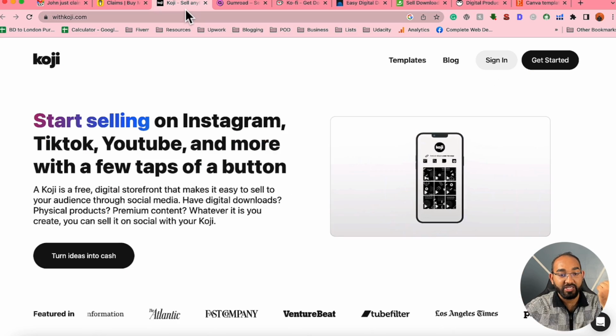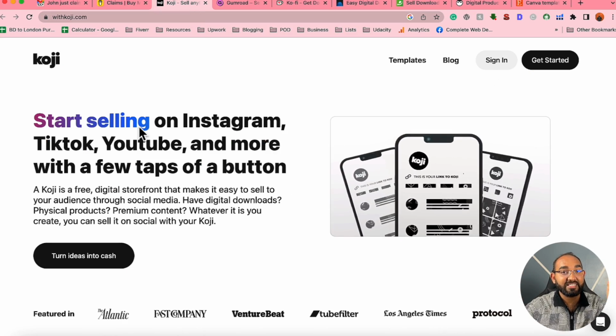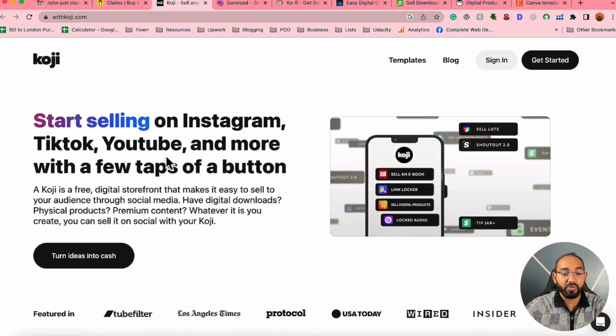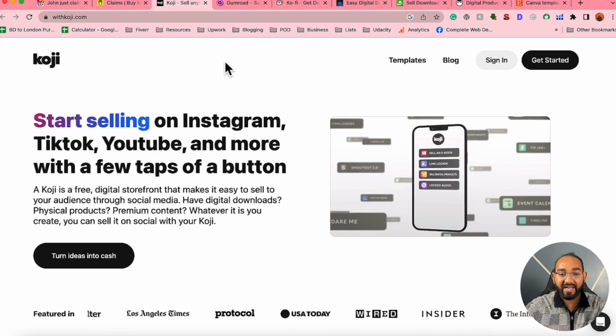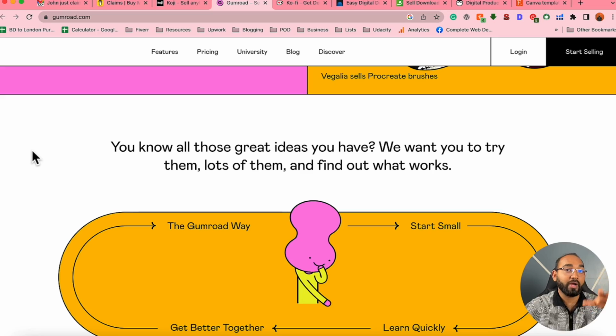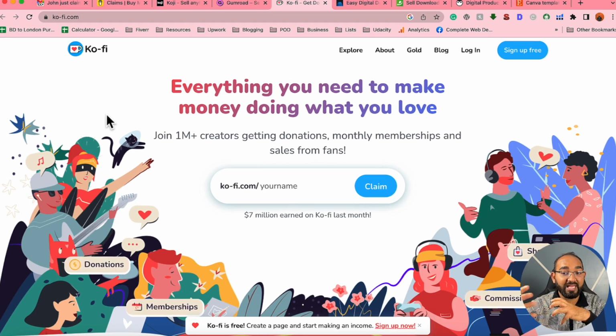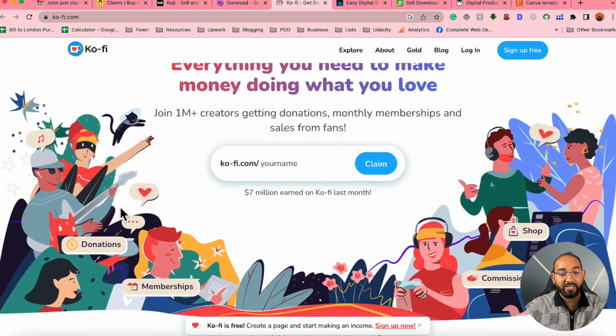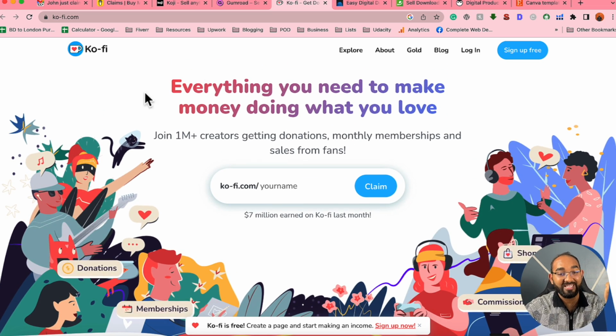Then I'd love to mention Cozy, where you can start selling digital products. It could be a PDF, data, design items, codings, and any other digital product that you can sell through Instagram, TikTok, YouTube, Facebook, etc. The second platform that I'd love to mention is Gumroad, where you can start putting your digital downloads and start making money. Then I have got Ko-fi, which works like Buy Me a Coffee, and you can start selling digital products on this platform as well.